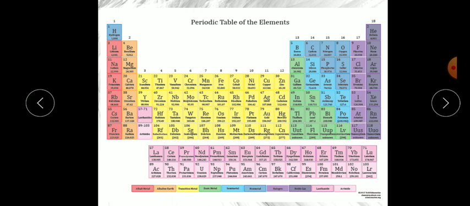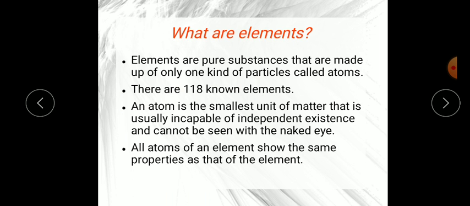Out of these 118, 92 are natural elements and 26 are man-made or synthetic ones. So you should remember that there are a total of 118 elements, out of which 92 are natural and 26 are synthetic, man-made.